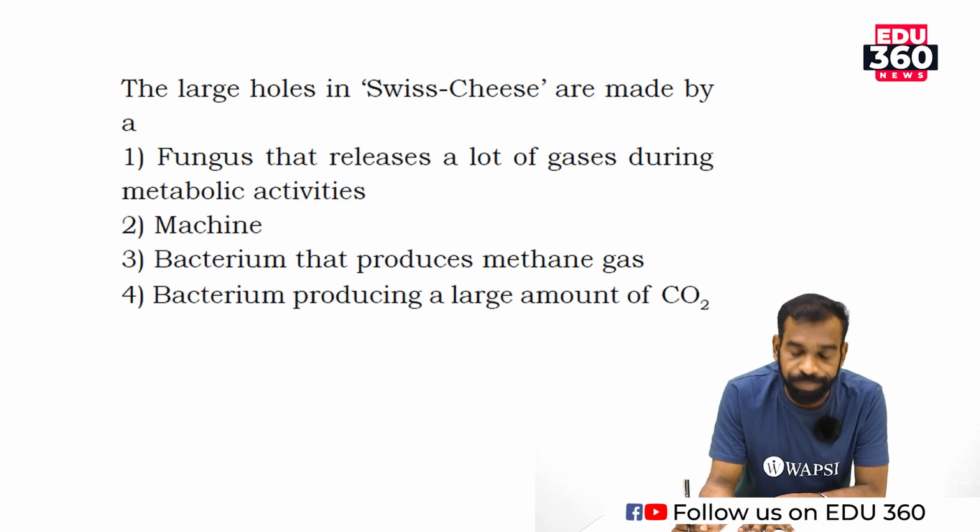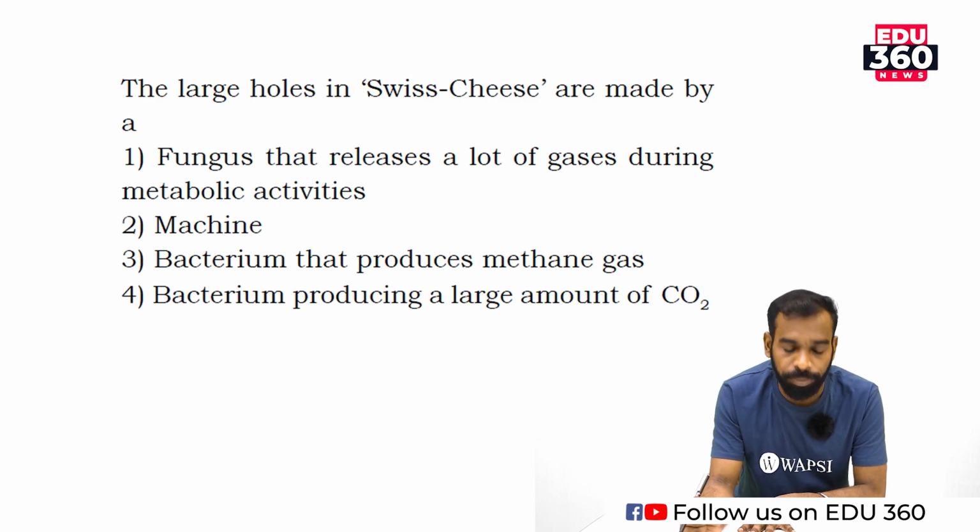Move to next question. The large holes in Swiss cheese are made by option 1, fungus that release lot of gases during metabolic activities. There is a particular gas.